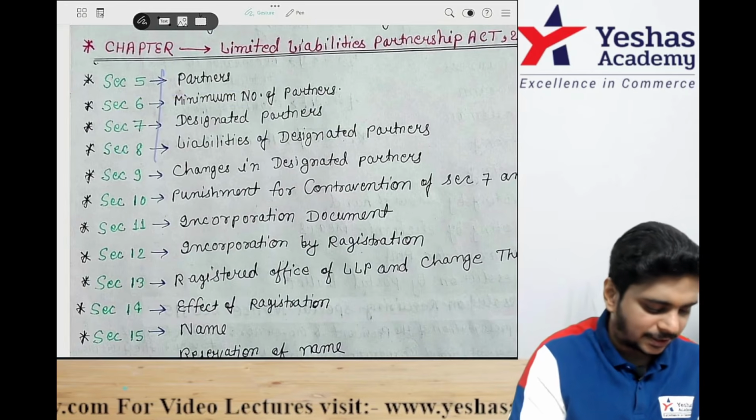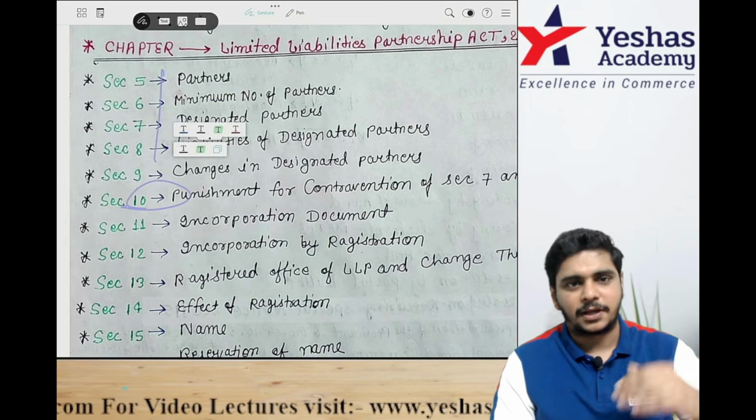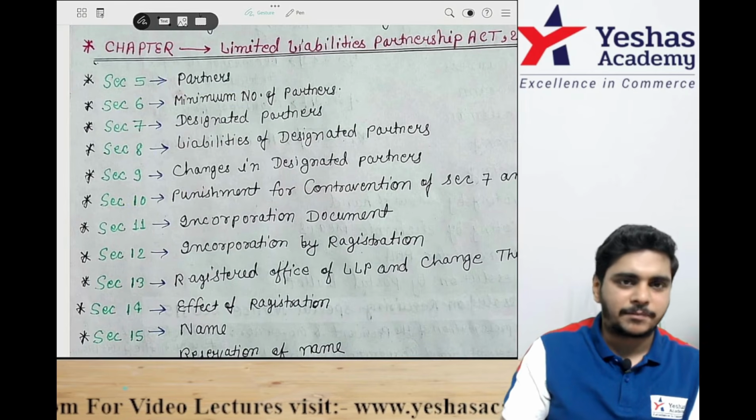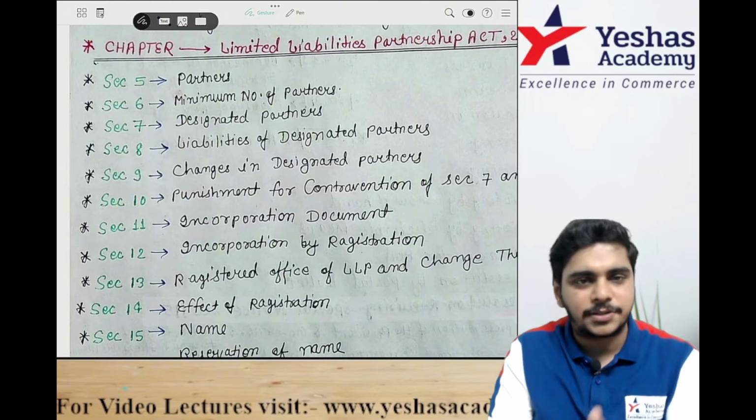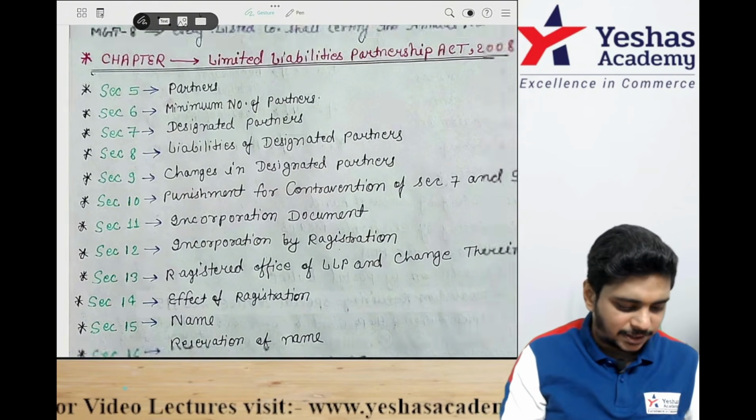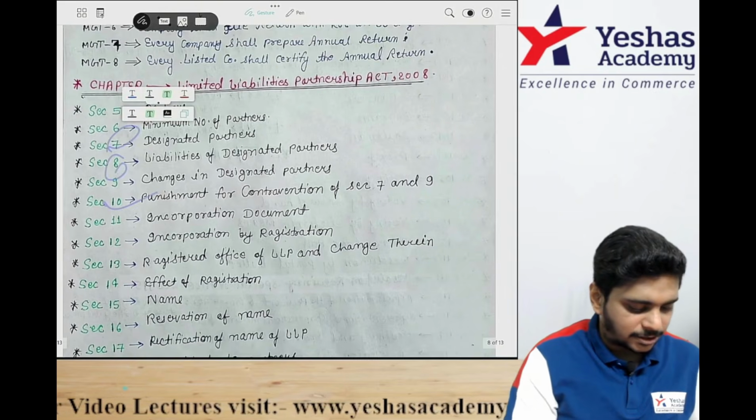So 5, 6, 7, 8, 9, and then 10 is the penalty. So all is a link: 5 partners, 6 minimum number of partners, 7 DP, 8 liability of DP, 9 changes in DP. Section 10 is the penalty for sections 7 and 9.